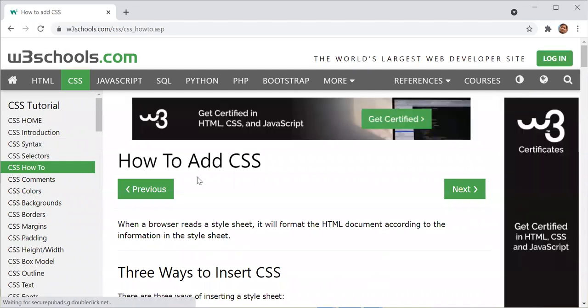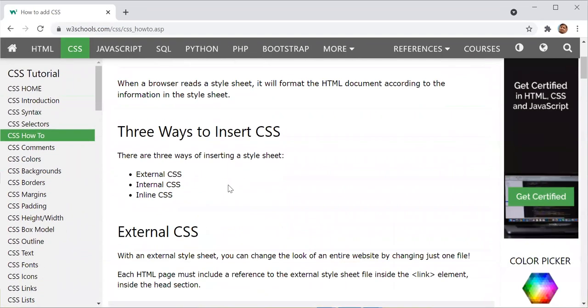Let's move to the next topic, how to add CSS. There are three ways: external, internal, and inline.